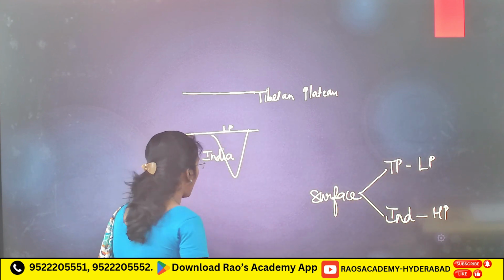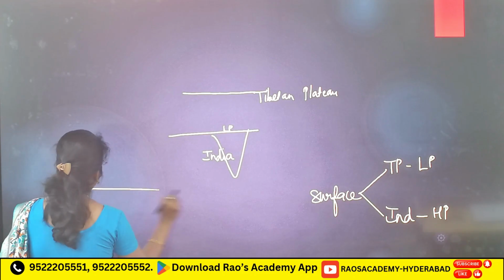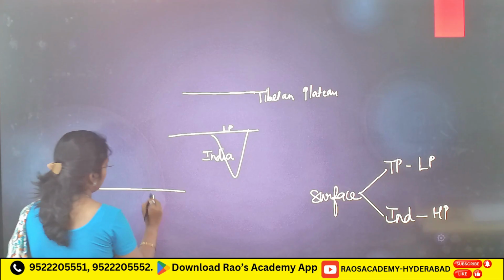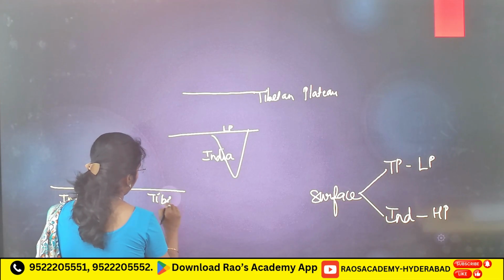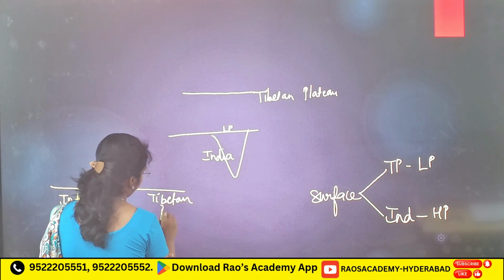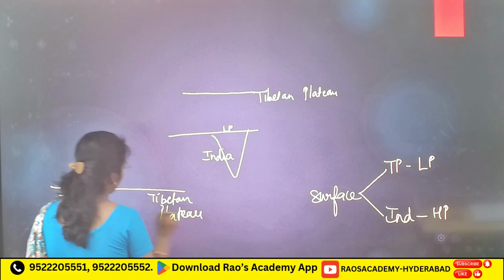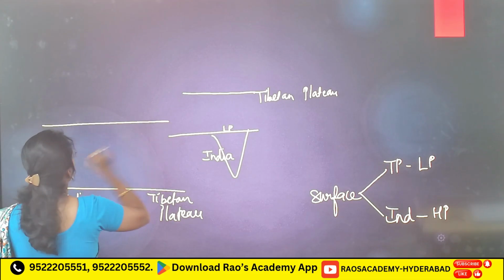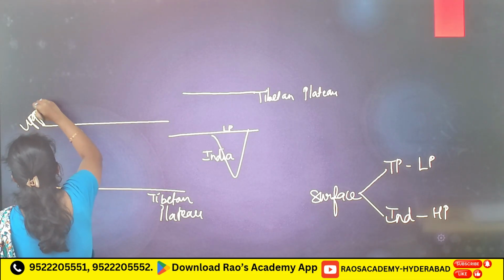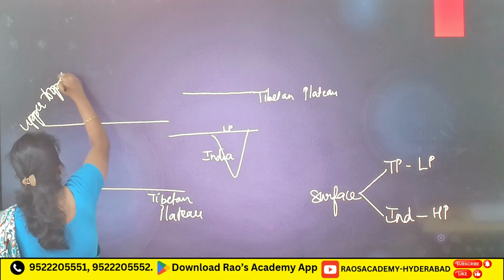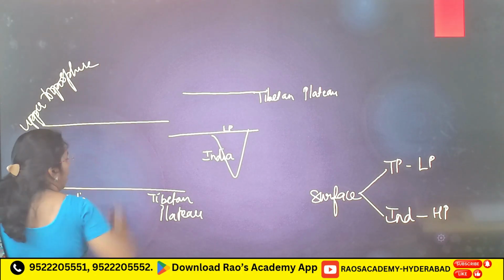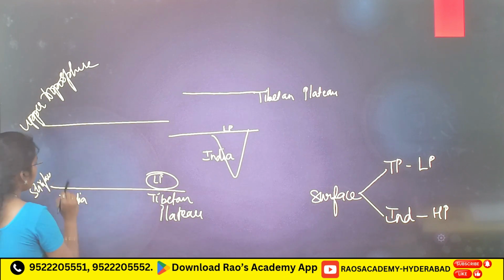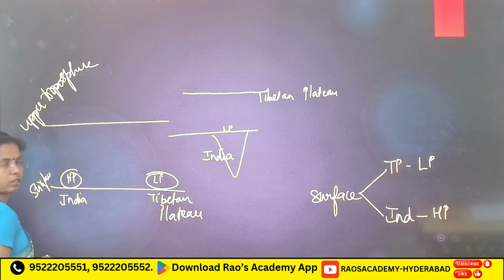But if you are having high pressure, simply if I say India, Tibetan Plateau. Here this is surface. Now this is upper troposphere. Because of intense heating, here low pressure, here high pressure.